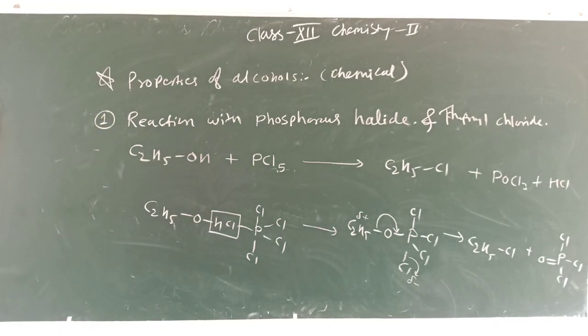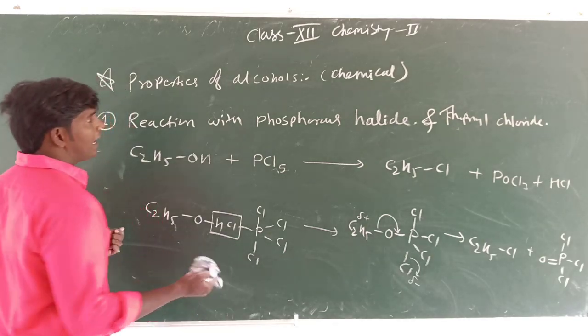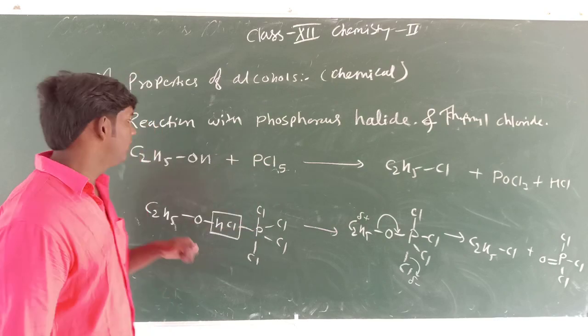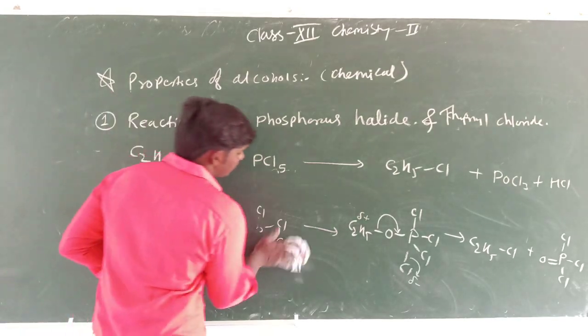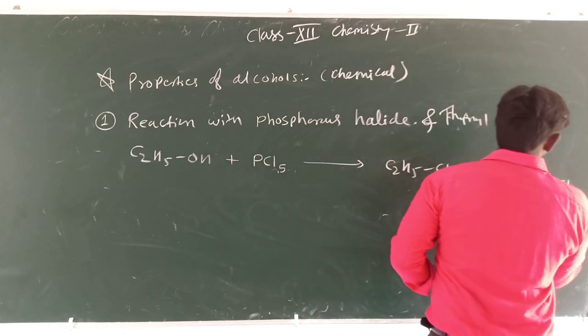In the same way, you can react this with phosphorus trichloride, and you also get the same product.